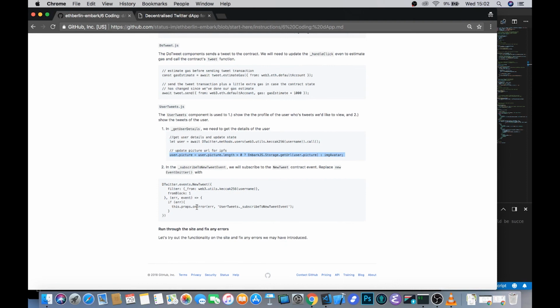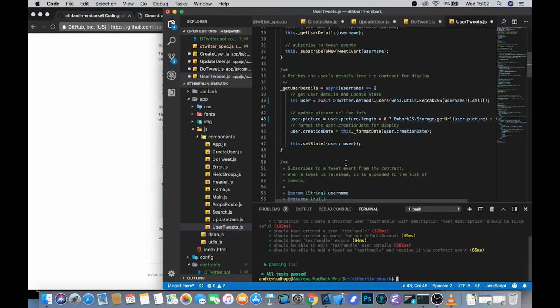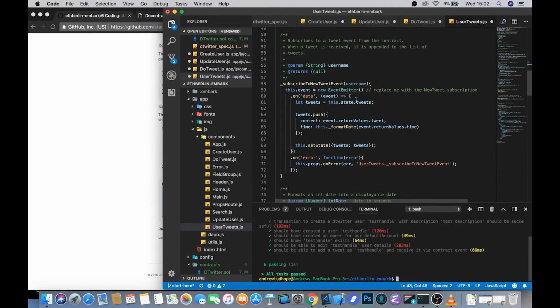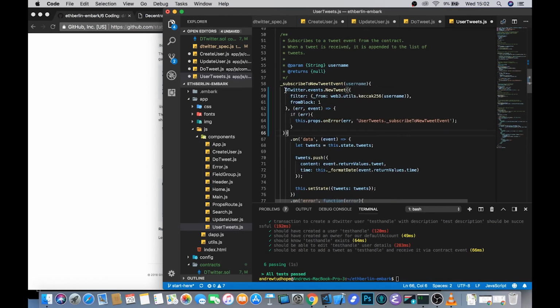Finally, in the subscribe to new tweets events, what we need to do is set up the same filter that we set in our tests earlier. So you can take a look here. And all you need to do is replace this line. So let's do that.